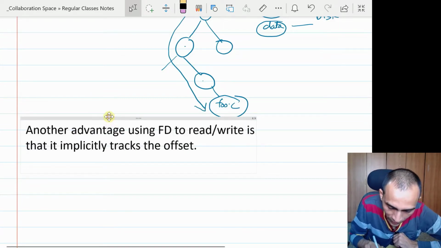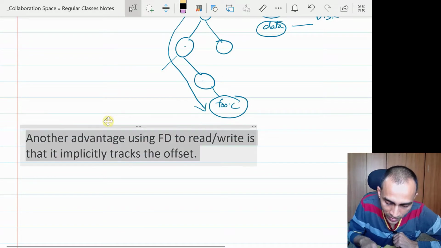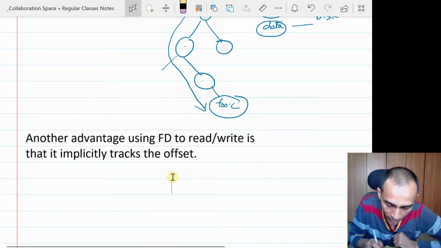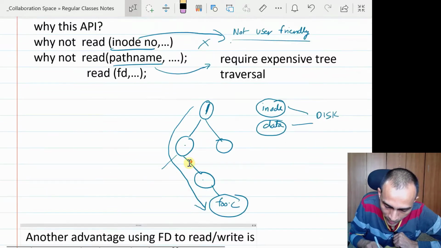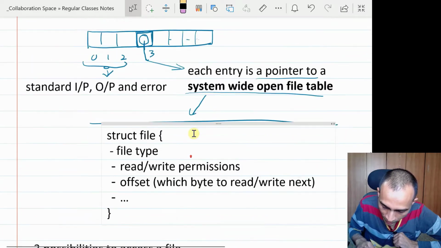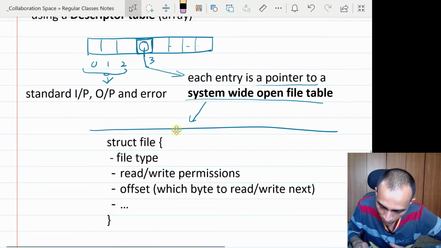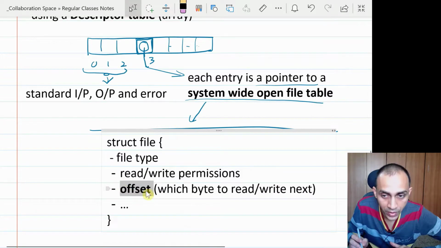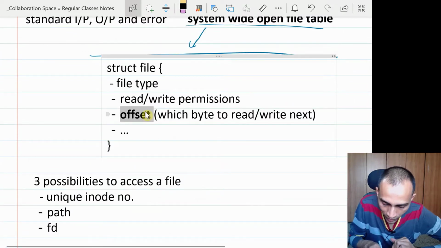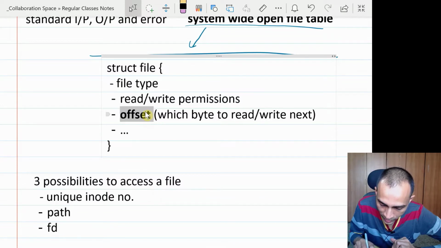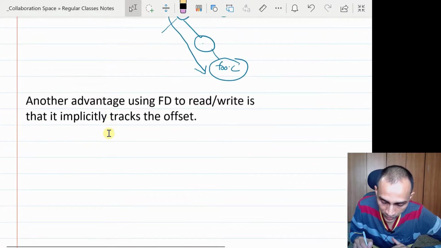So this file descriptor, as we have seen, is basically a pointer to the entry into the file table, which also stores an offset. Whenever we do a read or write, these offsets get changed, and this file descriptor implicitly is aware of the new offset.